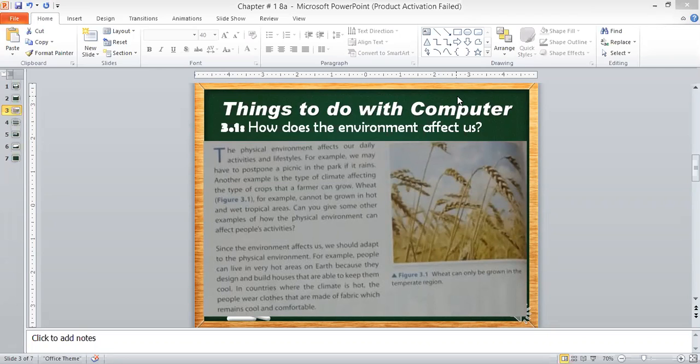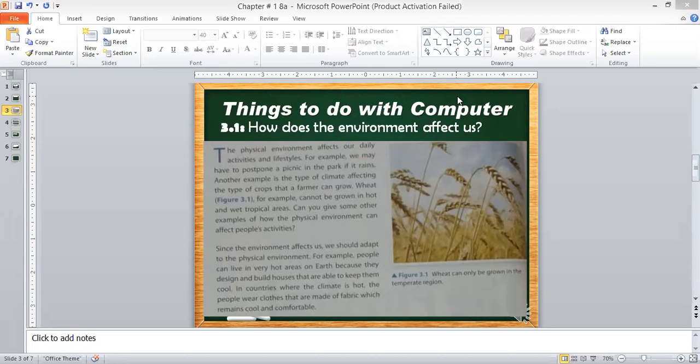Simply, how is the physical environment affecting us? For example, we are going for a picnic and then there is rain, and we will surely postpone the picnic because of the rain. When the rain stops, time will pass, so we will get a new day when there is no rain, then we will go.